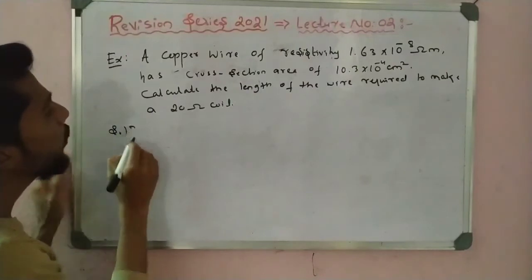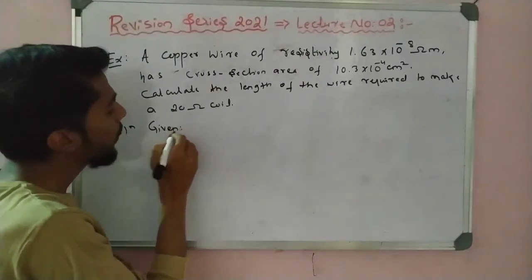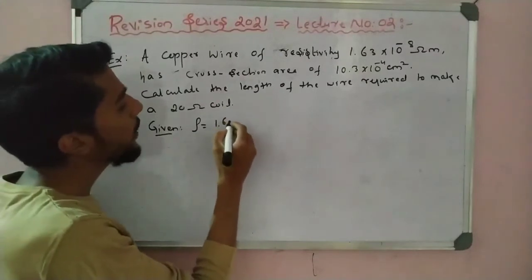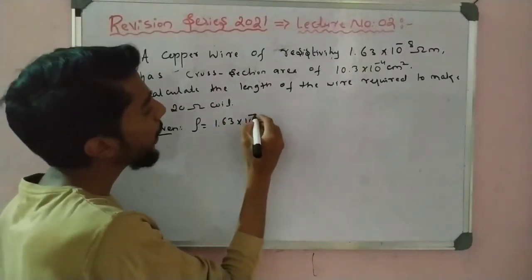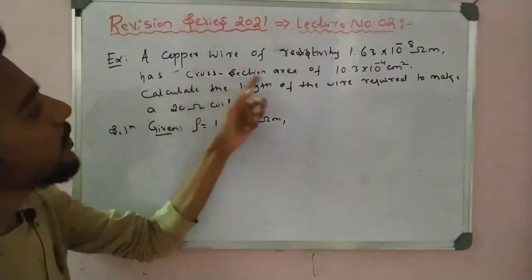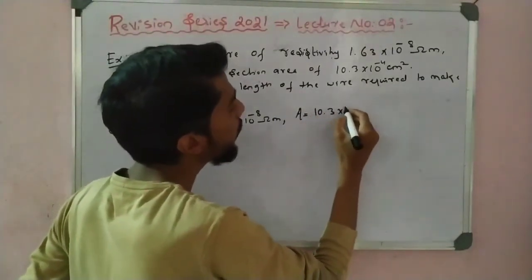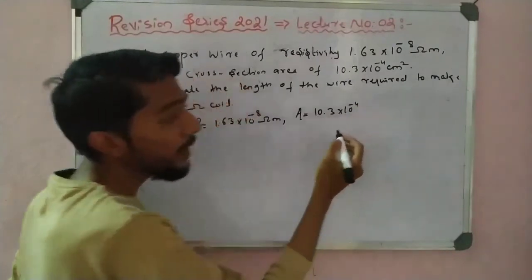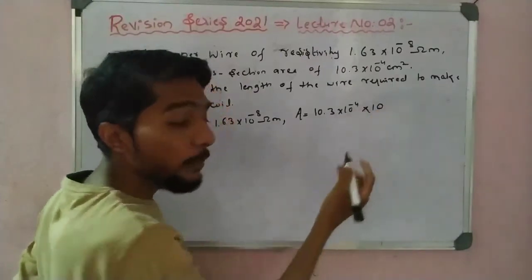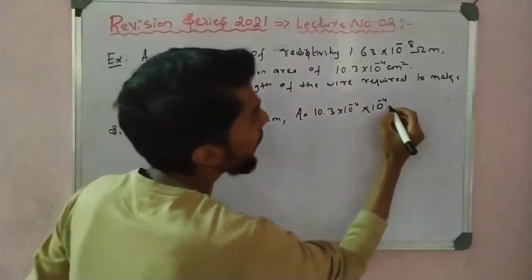Solution. We know that resistivity is given, so we use the formula. I write first what is given here. Resistivity, rho is equal to 1.63 into 10 to the power minus 8 ohm meter. Next, the cross section area is given directly, A is equal to 10.3 into 10 to the power minus 4 centimeter square. Centimeter to meter: 1 by 100, so it is 10 to the power minus 2, and square means it is minus 4, so meter square.